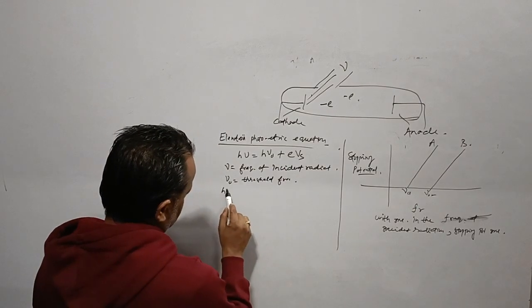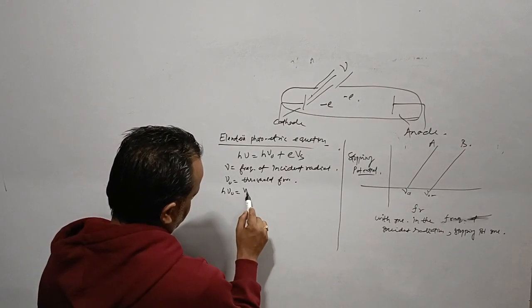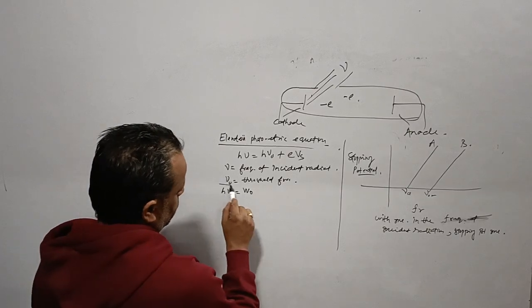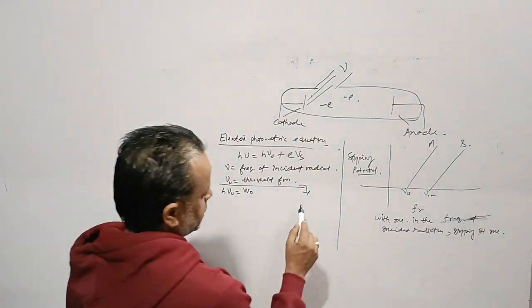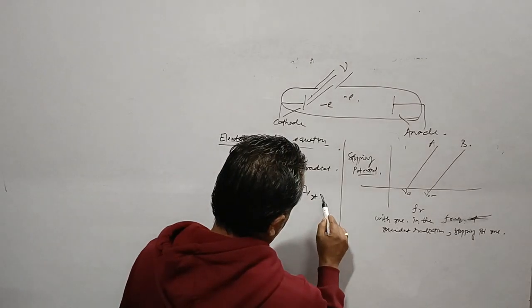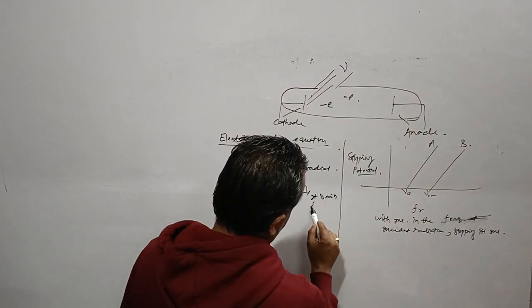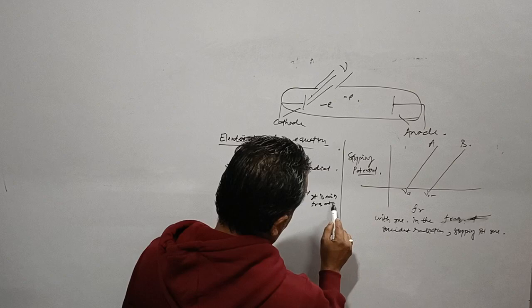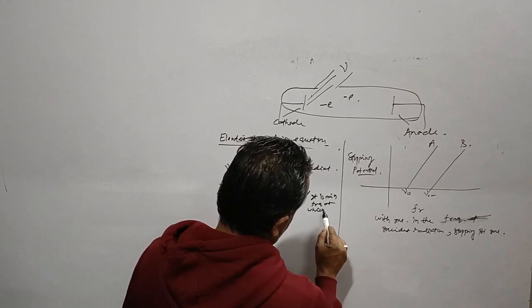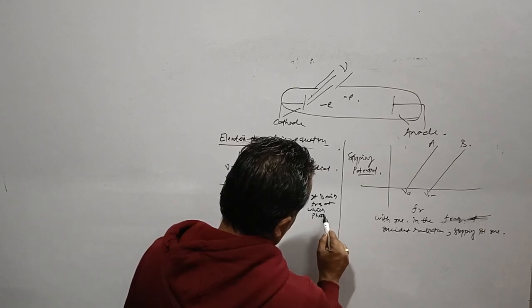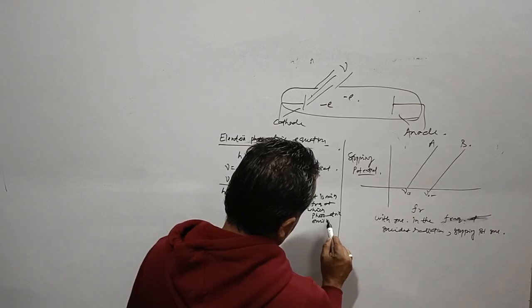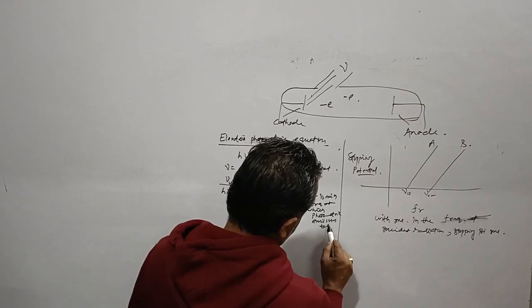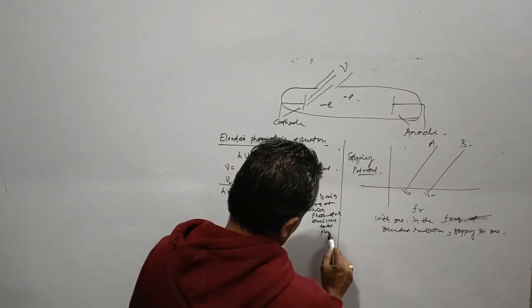h nu naught combined is the work function. Threshold frequency is the minimum frequency at which photoelectric emission takes place.